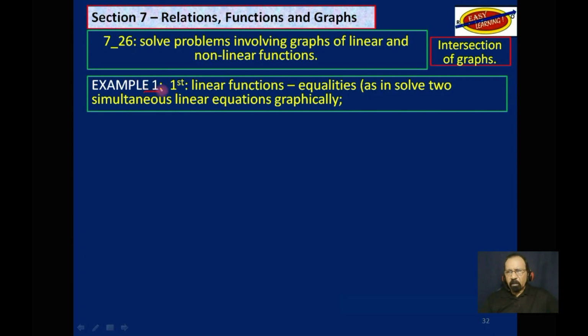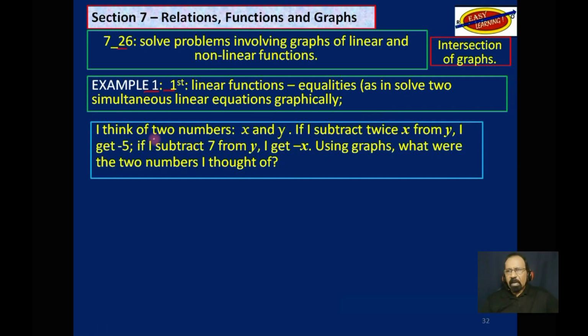So this is example 1. In this video, I think of two numbers, x and y. If I subtract twice x from y, I get -5. If I subtract 7 from y, I get -x. Using graphs, what were the two numbers I thought of? Now remember, there are different ways of solving this, but this objective specifically says using graphs.